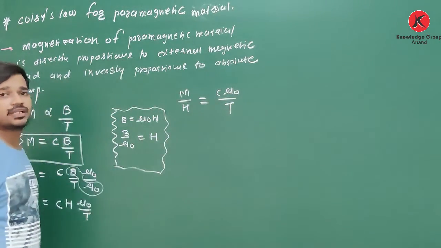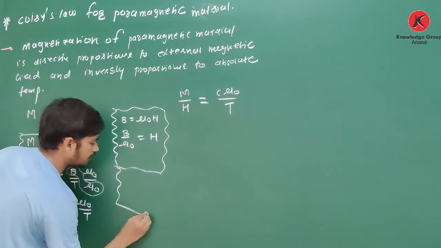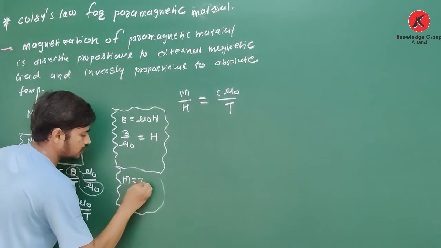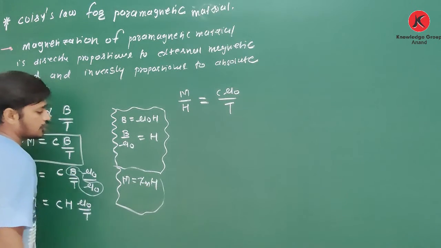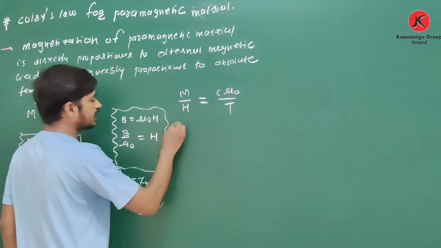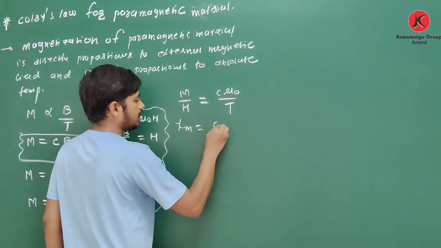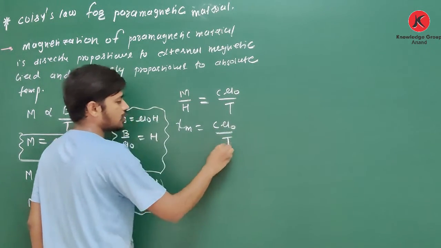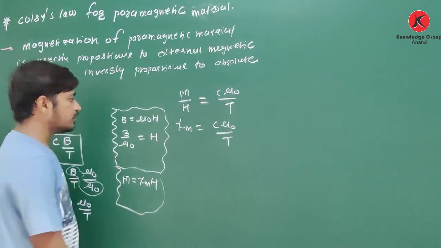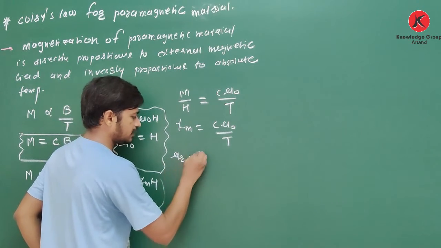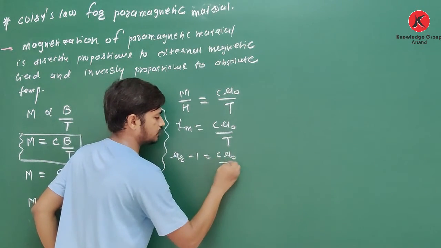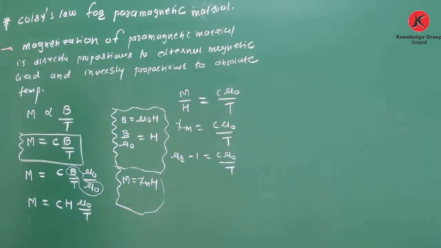And if you remember, we have another equation that M is equal to chi m into H. So M upon H is equal to chi m. So chi m is equal to C mu 0 upon T. Also chi m is equal to mu R minus 1, which is equal to C mu 0 upon T. Yes, you have to remember each and every equation.